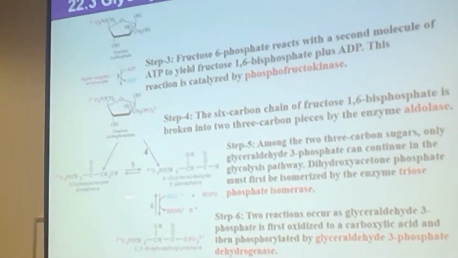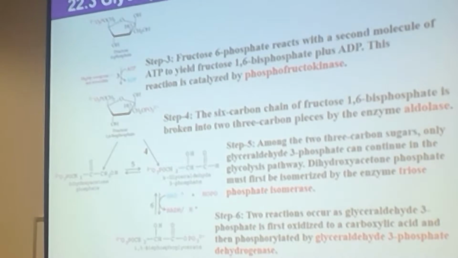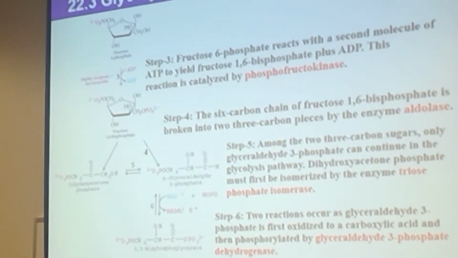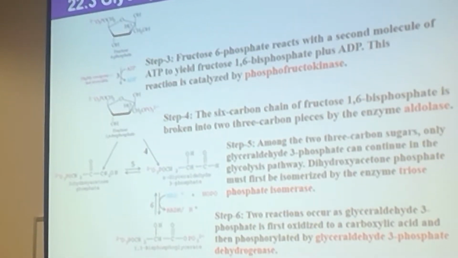So what is happening then? The two are isomers. Then what type of enzyme do we need? An isomerase, because this is the isomerization reaction. So the enzyme that is responsible for that isomerization, we call it the triose phosphate isomerase.